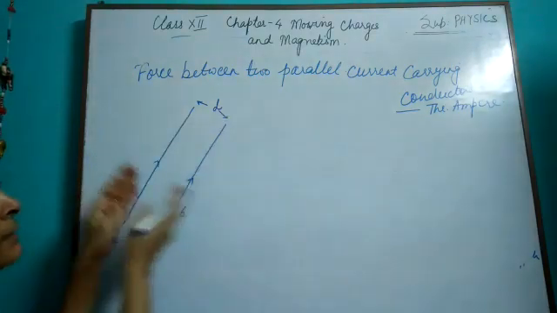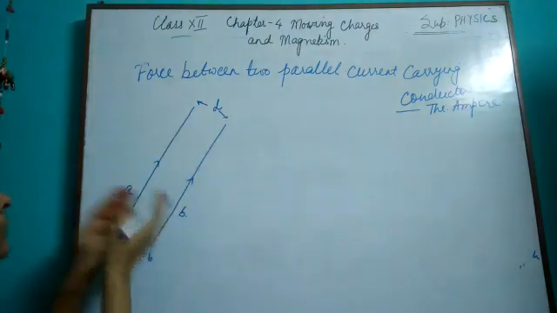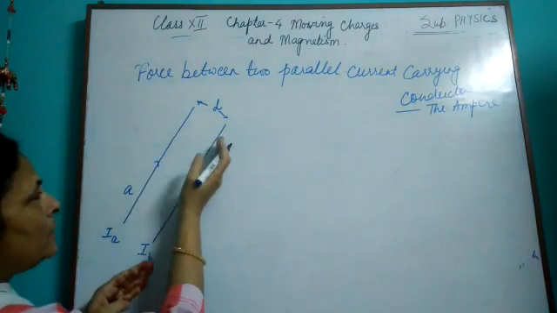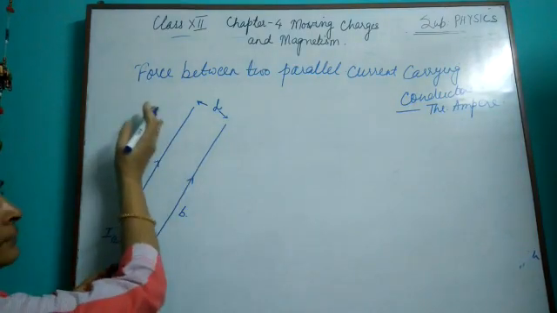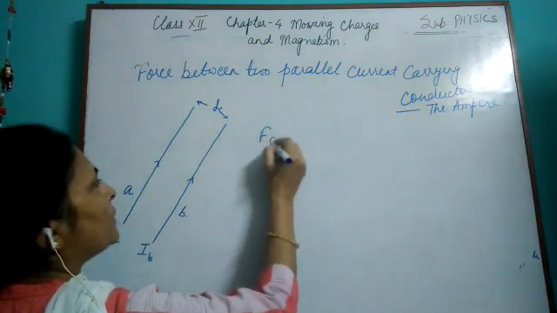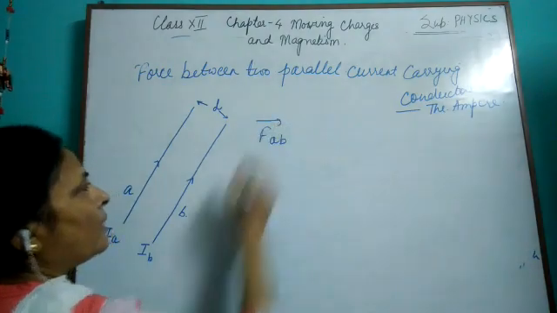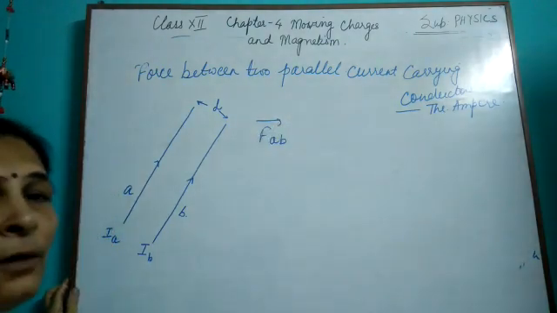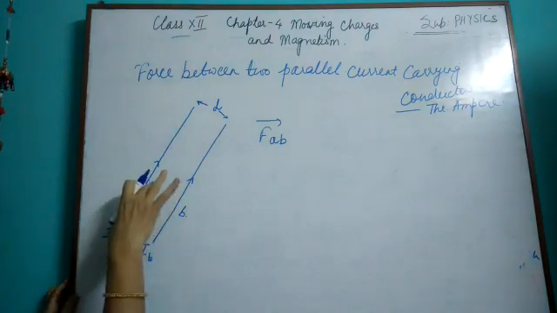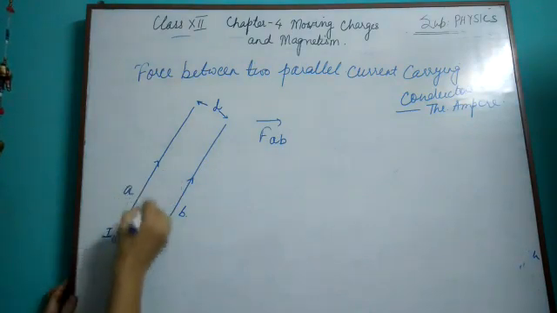Alright, now we have to find out the force on one conductor because of the other. Certainly, force between two parallel conductors means I will have to find out the force on this conductor because of this, and force on this conductor because of this. Now why shall there be a force between these two conductors?